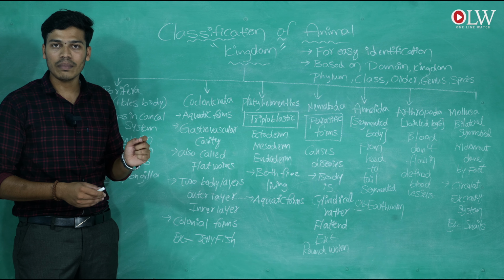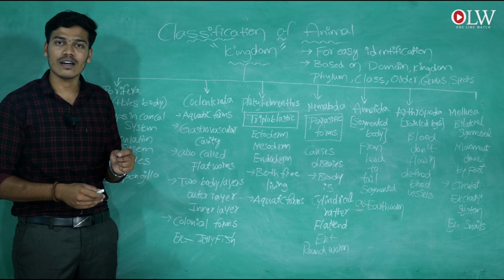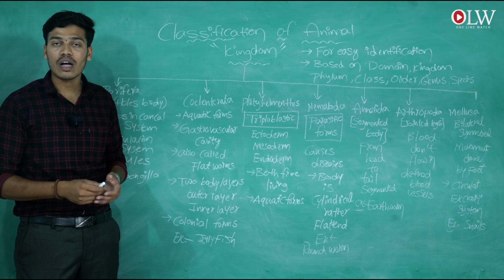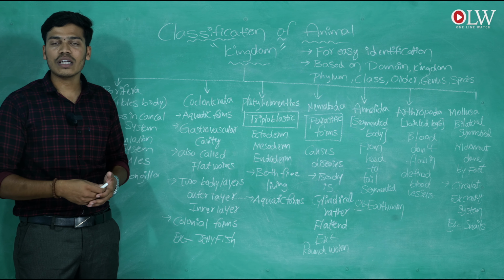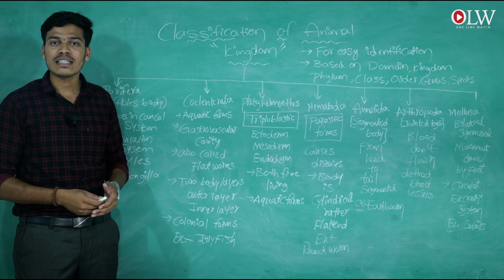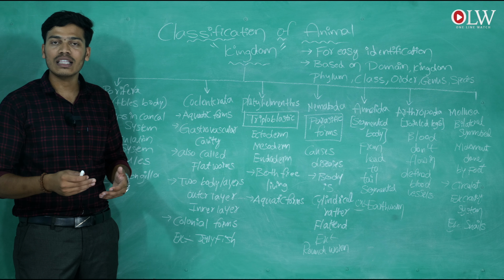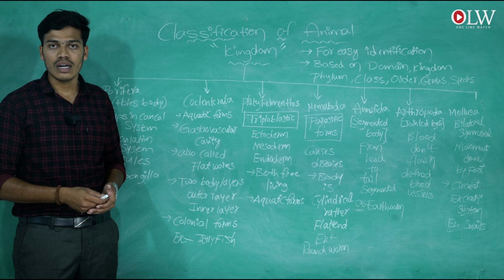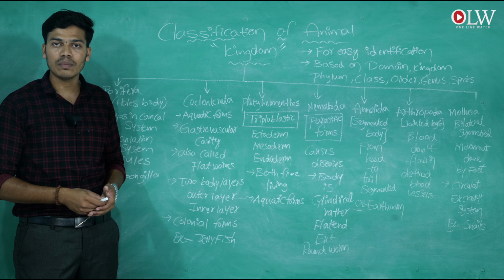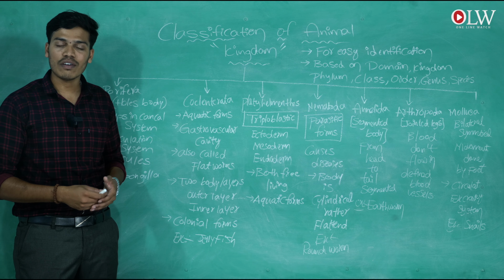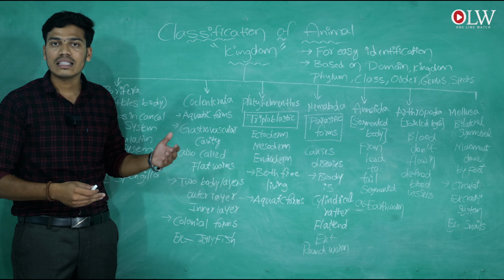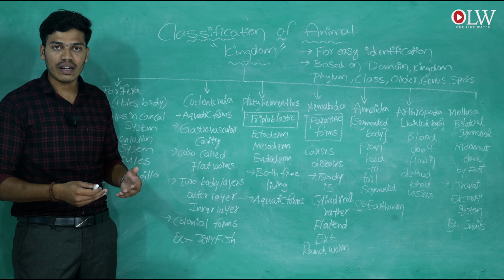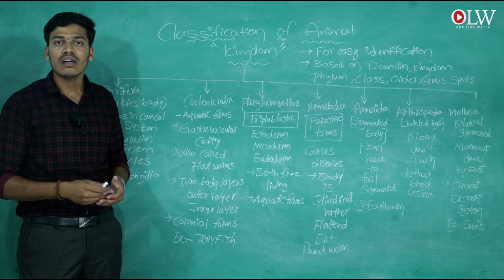The spicules are useful for protecting themselves from other animals. This is one of the characteristics of Porifera. So the example of Porifera is Spongilla. This is about Porifera, the first classification in our animal kingdom.